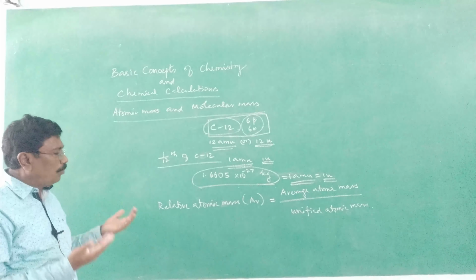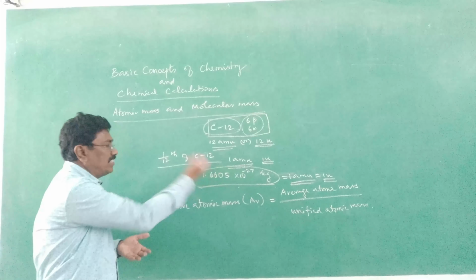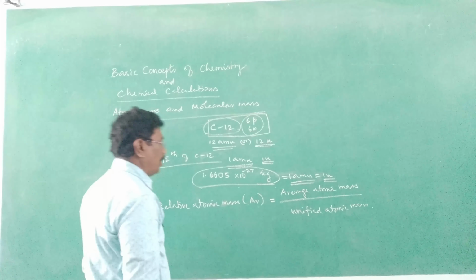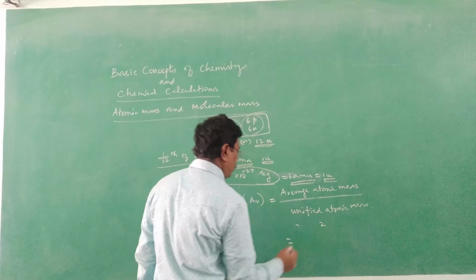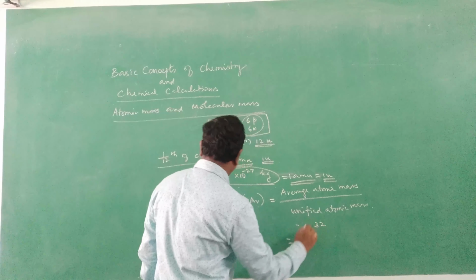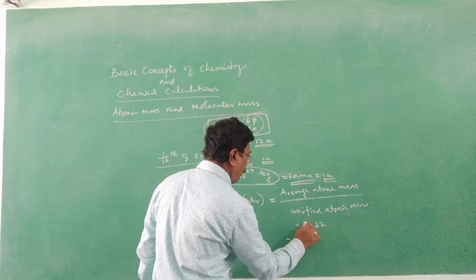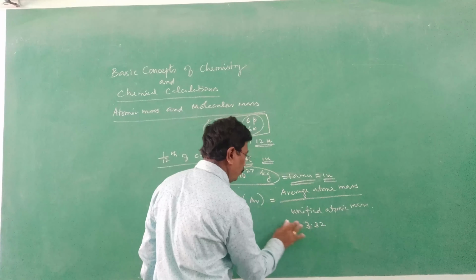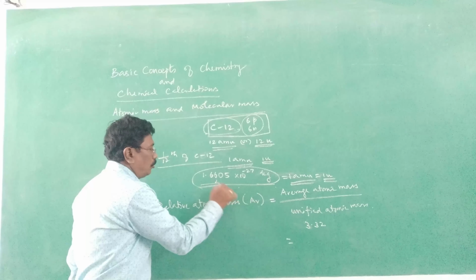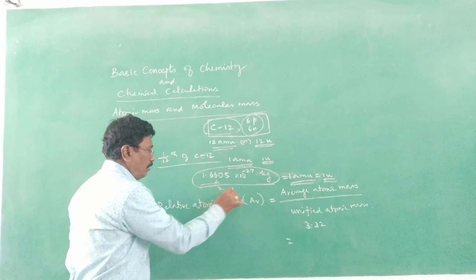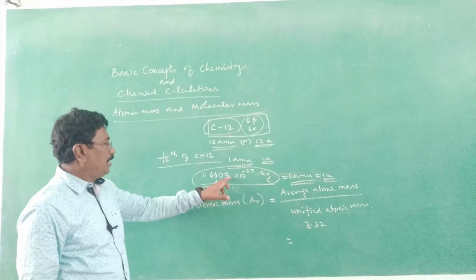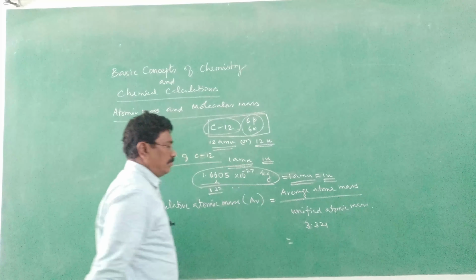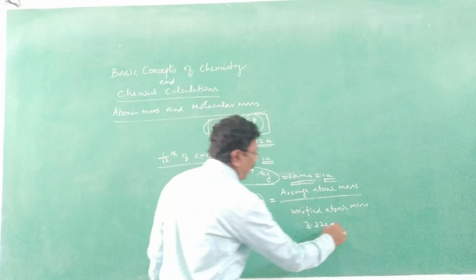Suppose an atom has twice of this value. Say, the average atomic mass of an element is found to be, let me say, 3.232 approximately, double the number. I multiplied by 2: 2 into 6, 12; 12 plus 1, 13; 2 into 3, 3.32. I have taken approximately. When I multiply this also, it will come 3.321 × 10^-27 kilogram.